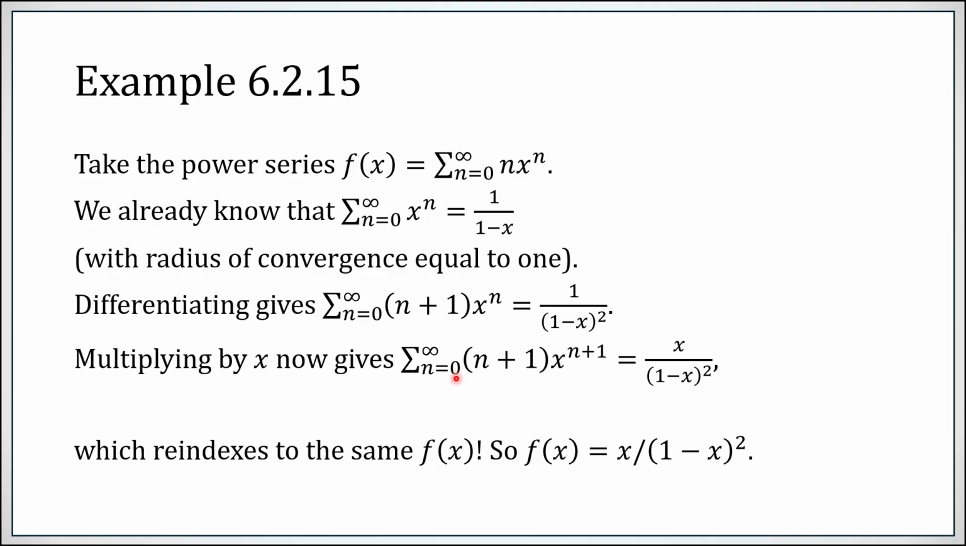We can re-index this to start at index 1 and just get n times x to the n, but notice, of course, if you include the 0 term, you've got a 0 times something. In other words, this series is actually the same as this one. You have exactly the same terms in it, meaning that the function that we started with, this right here, is just x times the derivative of 1 over 1 minus x, which is just now x over 1 minus x squared. We've derived a power series for the function x over 1 minus x squared.